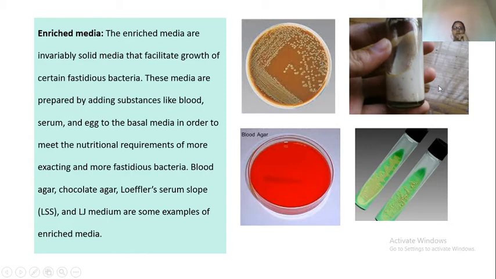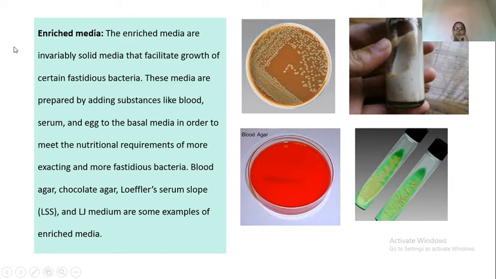Here we have Loeffler serum slope. Here we have the serum of ox, which is a source of nutrient. And then this is LJ media, Lowenstein-Jensen media, which is used for tuberculosis, and this has eggs, which provide the